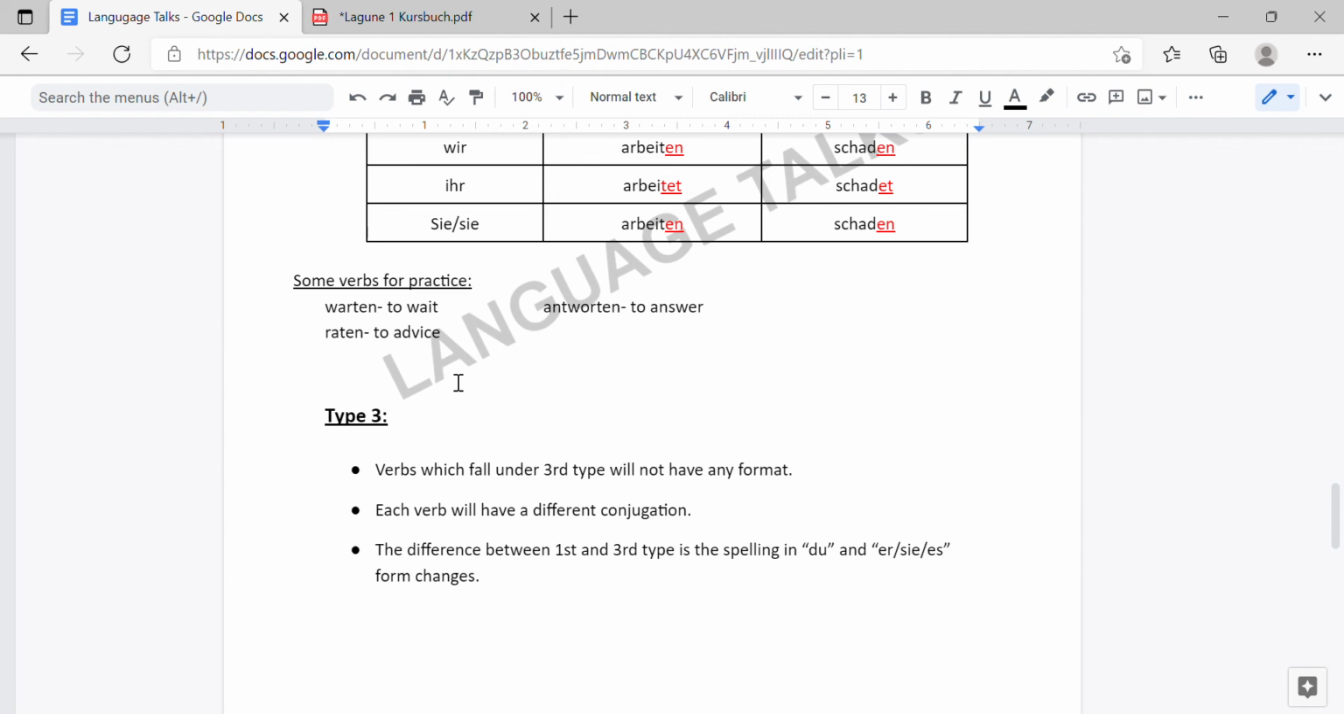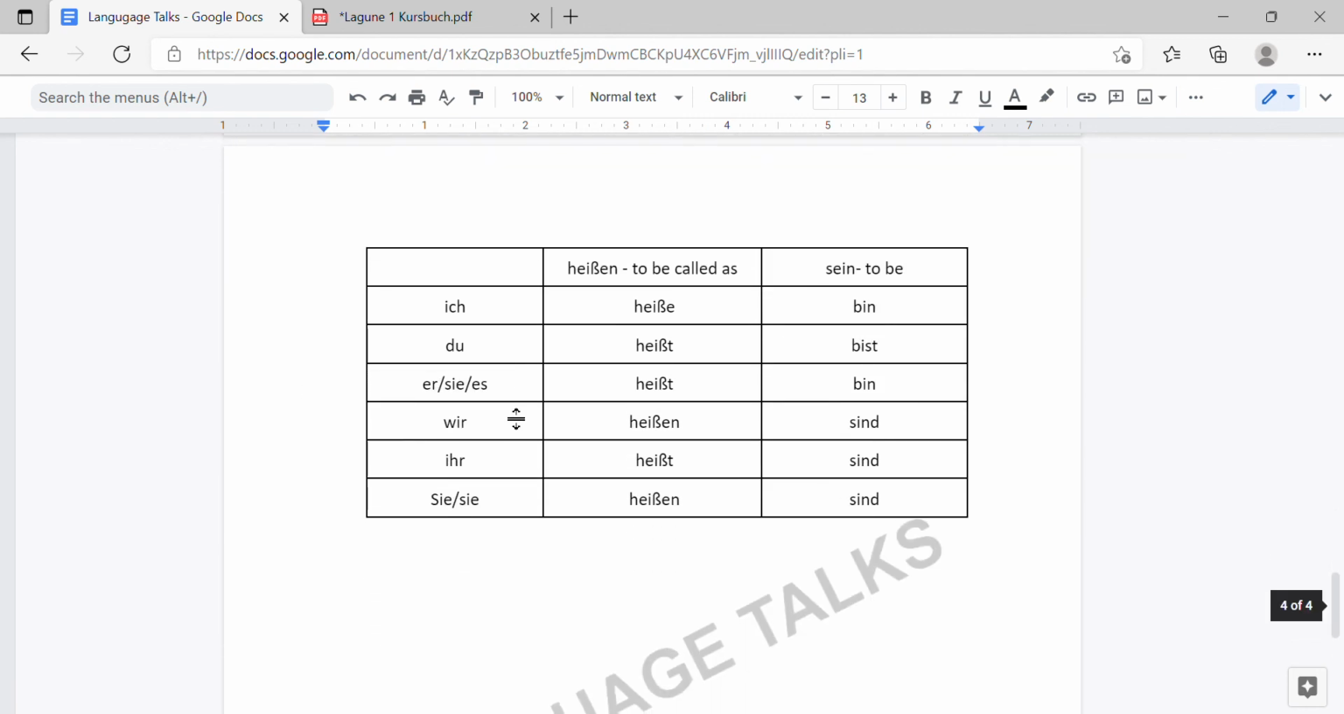You can't say anything. And the main important thing is, the difference between the first and third type is that in the third type verb conjugation, in the du and er/sie/es forms of verbs, the spelling will change. So the spelling itself changes. In third type, spelling will change. That is the important thing to remember. So we will see 2 important verbs for now, and then the rest of the verbs we will be discussing later. Okay. So first is heißen.